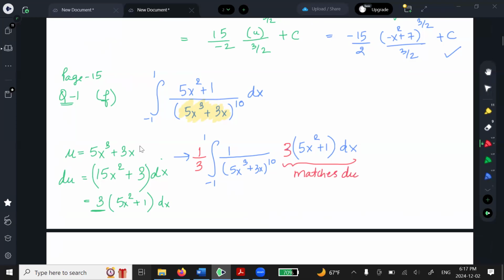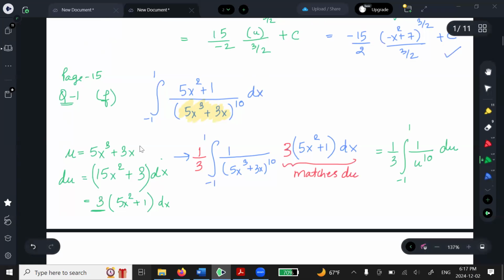And we have to do that because we want to replace the whole thing with du, right? So it will be 1 over u to the power 10 du. Make sense? And everybody knows how to integrate from here?